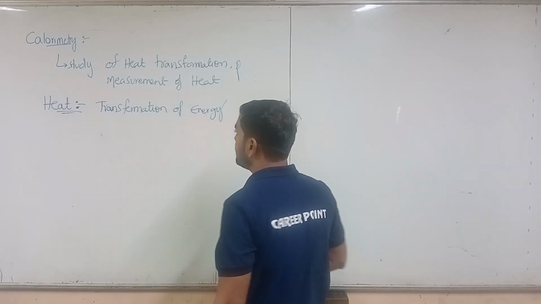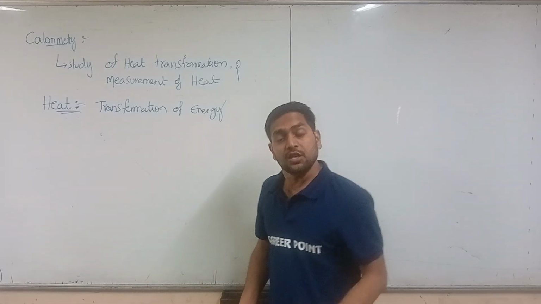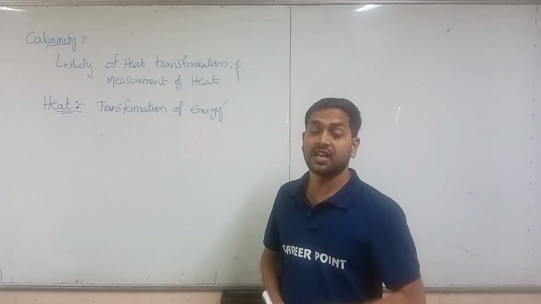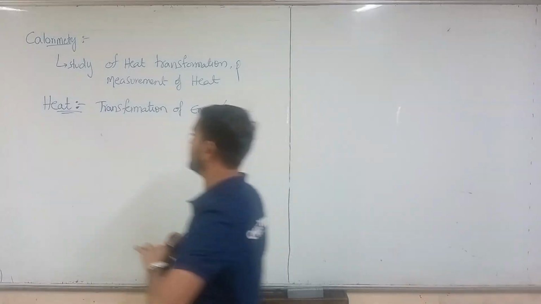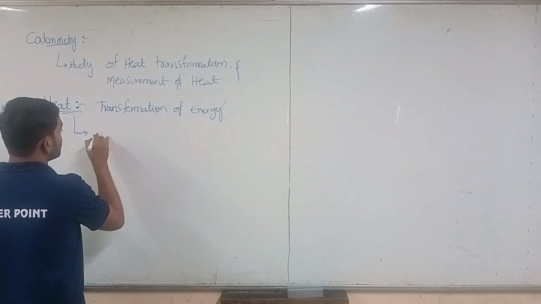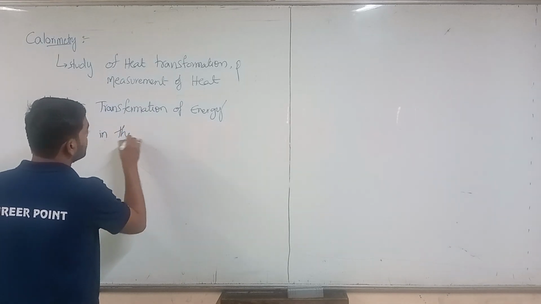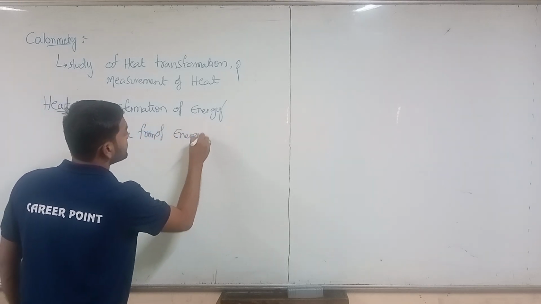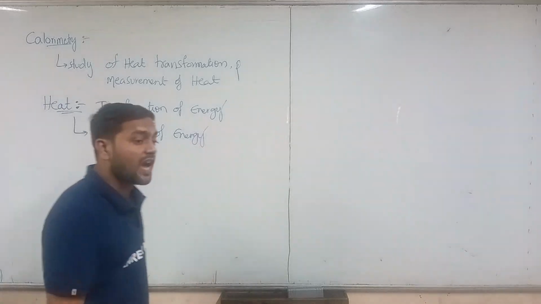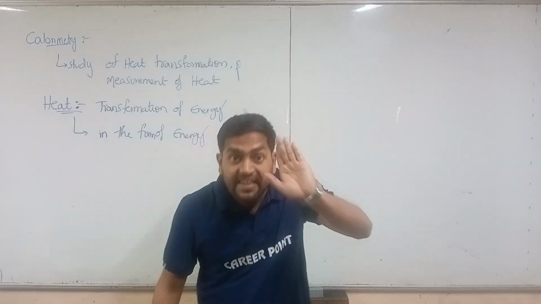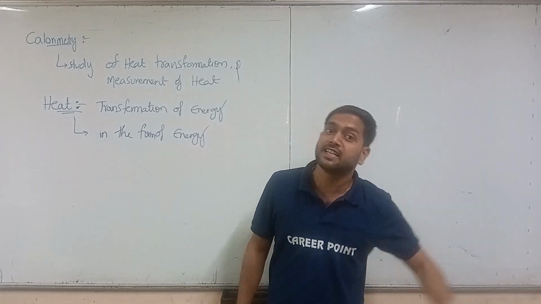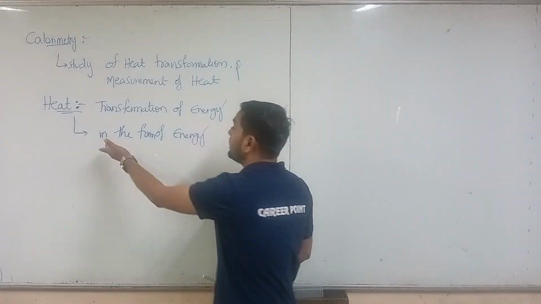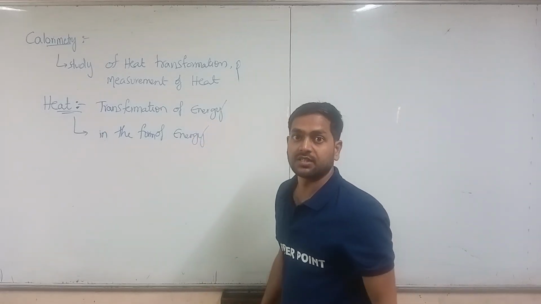Here we have energy. From where did we get this energy? Heat is nothing but energy in the form of energy. Heat is in the form of energy. So here we observe that the transformation of energy takes place, right? So the transformation of energy, or heat, is in the form of energy, right?